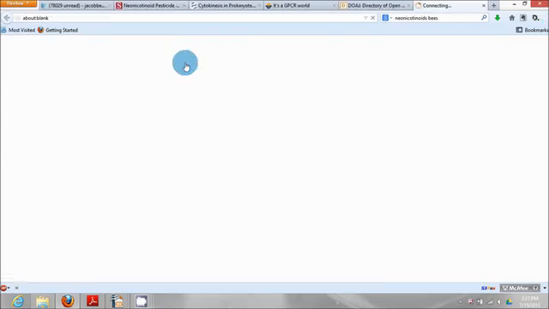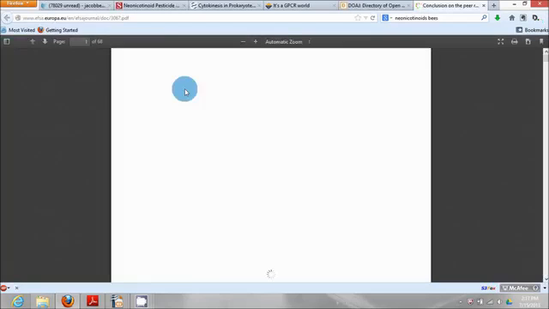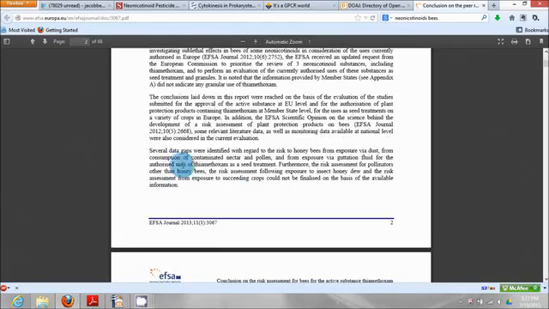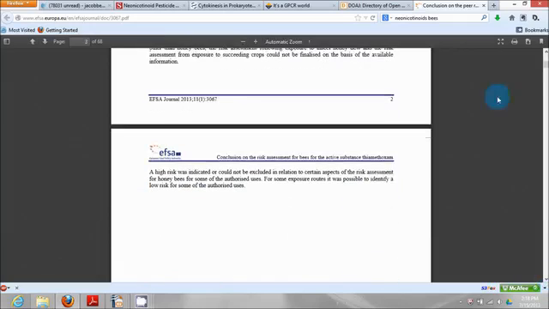So we go to full text, and hopefully there's a quick summary or a conclusion here. I'll get back in a minute when this is done. Okay, so here's a conclusion. The abstract we already read. Okay, several data gaps were identified with regard to the risk to honeybees. This means that there wasn't always data available to support the idea there's a risk to honeybees. Let's go to the conclusion and see what happens. A high risk was indicated or could not be excluded. Okay, so this shows there is a high risk.